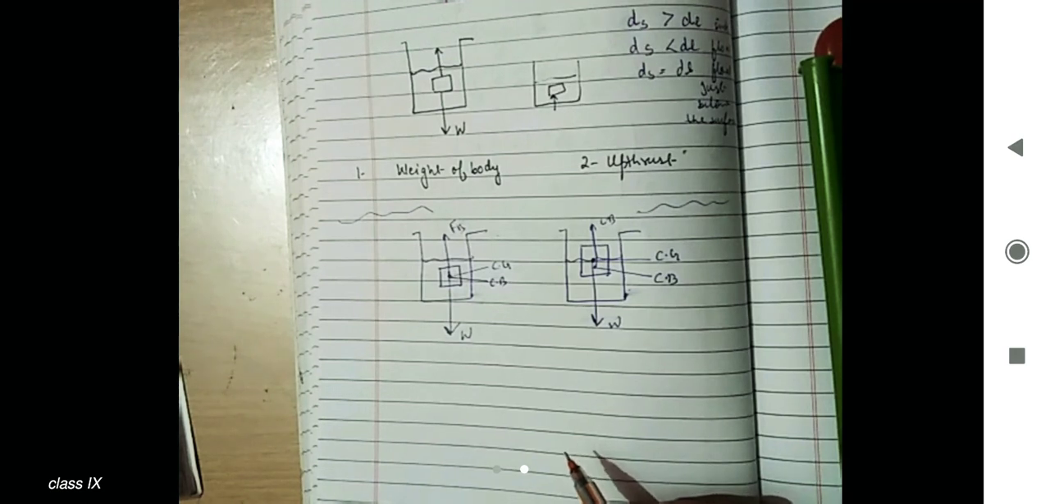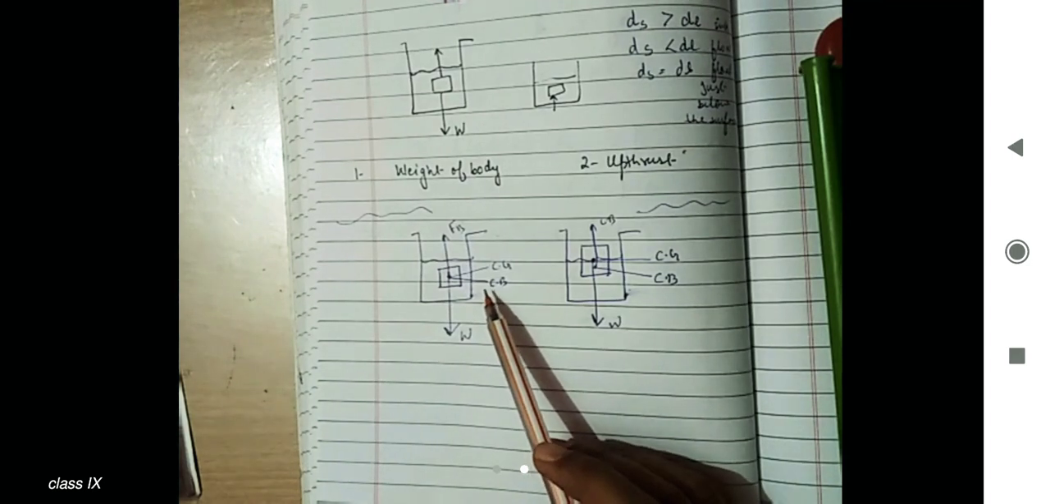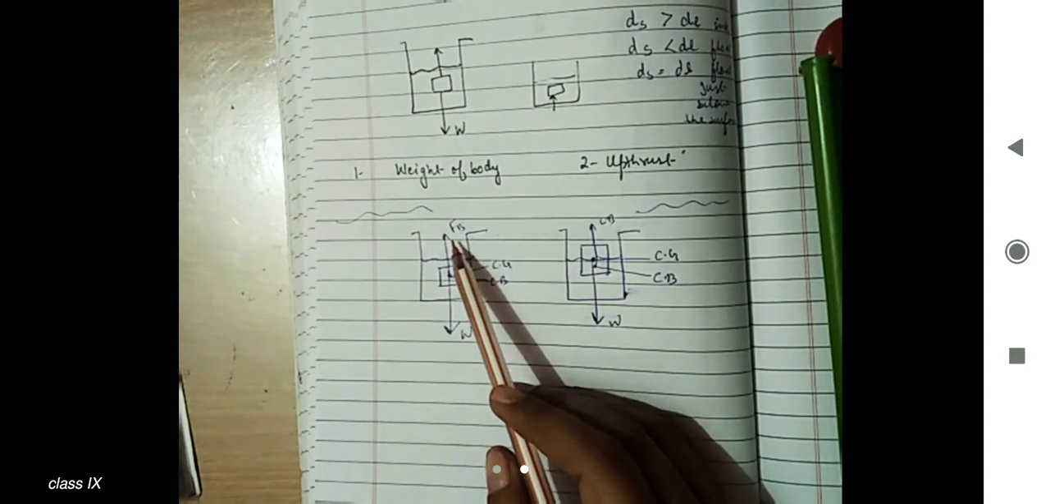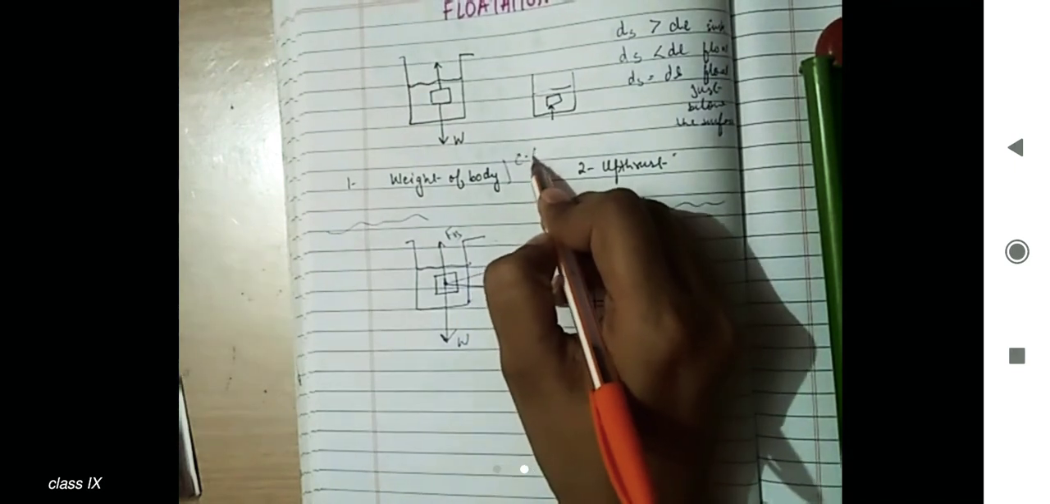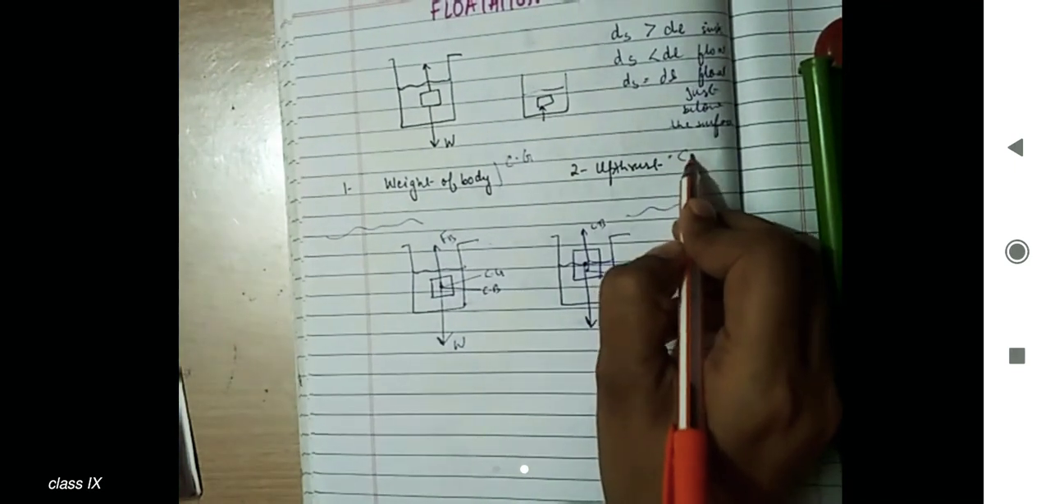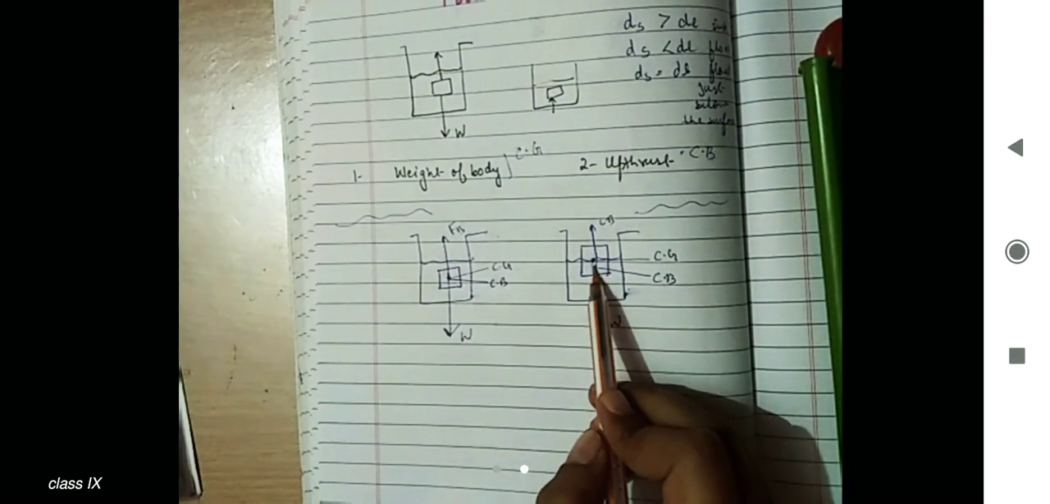It's not that if a body is kept here, upthrust is acting on it. No, another force is acting on it, but not upthrust. Upthrust is related to the body being immersed in a liquid, and the buoyant force also acts on the center of buoyancy. So always remember: the weight of the body acts on the center of gravity and upthrust acts on the center of buoyancy. That's why I made this separate, so you can understand. This is upthrust and this is weight. I hope these two things are clear.